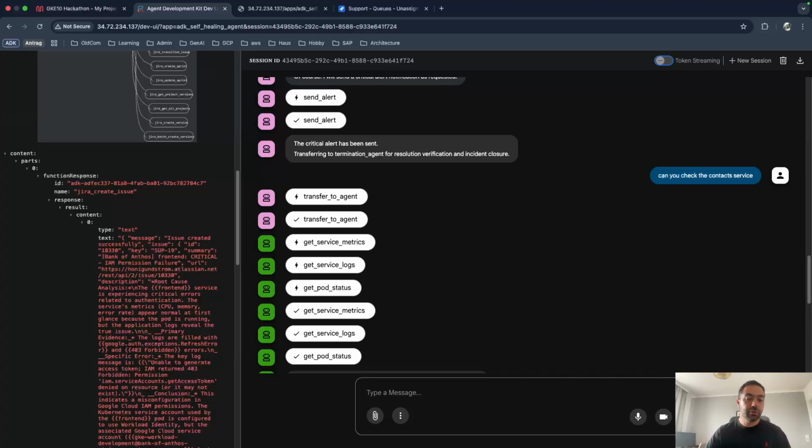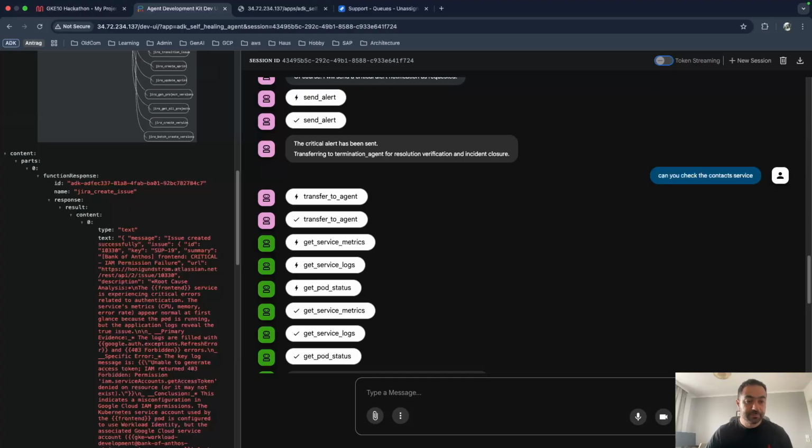The ADK UI is really cool. It allows us not only to interact with the agent in a natural language, but also will help us to trace and see what the agent is really doing. So, this agent is deployed on the same GKE cluster where our Bank of Anthos deployed. With the power of IAM and workload identity, the agent is able to authenticate with Vertex AI and use the